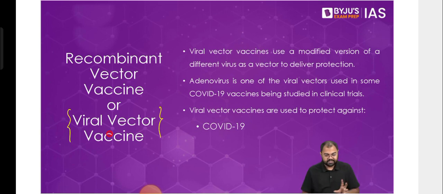So that is basically what we see here. Against COVID-19, for the first time, the Russian vaccine Sputnik V has been used. You might have heard of this. Sputnik V vaccine is a viral vector vaccine. Right? This is the viral vector vaccine. So overall, we see that all these vaccines have been used.